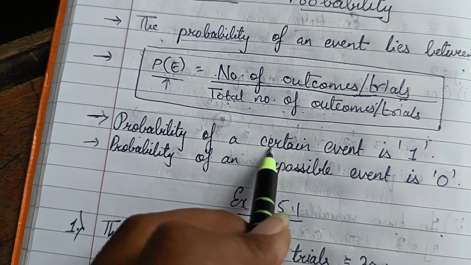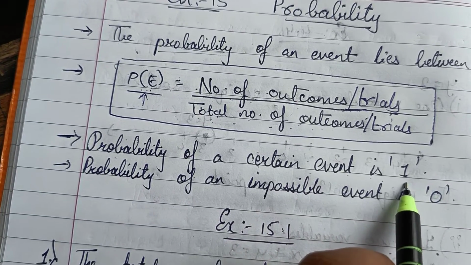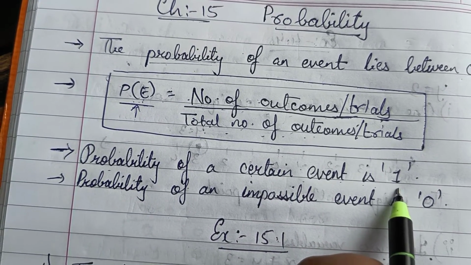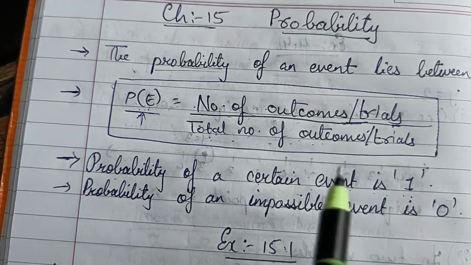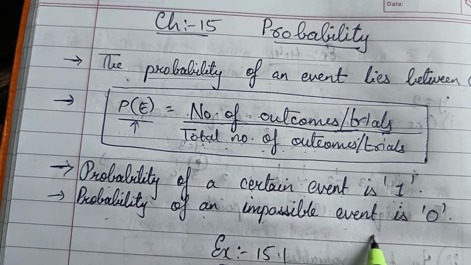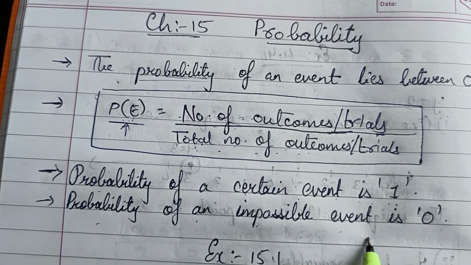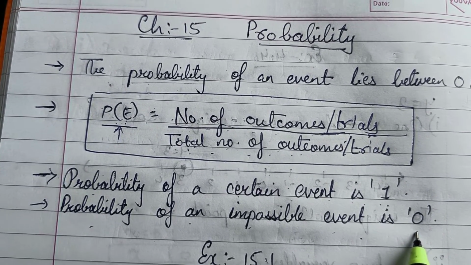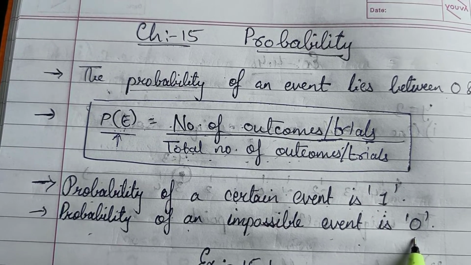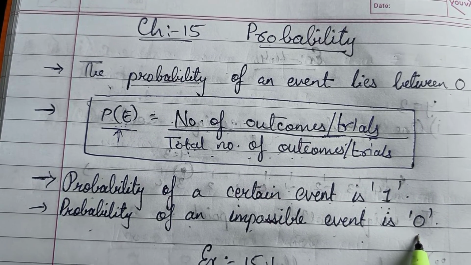Now probability of a certain event is 1. Now what is this certain event? Certain event means the event which will happen. The probability of that event is 1, and probability of an impossible event, the event which will not happen, will be 0. If the event is not possible, then that probability is 0 over there.